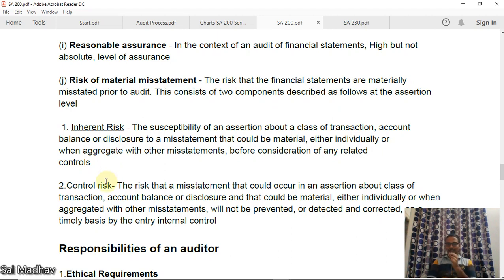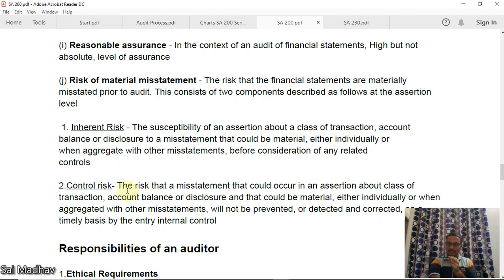Inherent risk: we have studied what internal controls are, right? If the controls are absent, that is they are not present, the risk of a material misstatement happening is known as inherent risk. It is the susceptibility of an assertion about a class of transaction, account balance or a disclosure to a misstatement that could be material before consideration of any related controls. So you should not consider internal controls here. Then it is known as inherent risk.